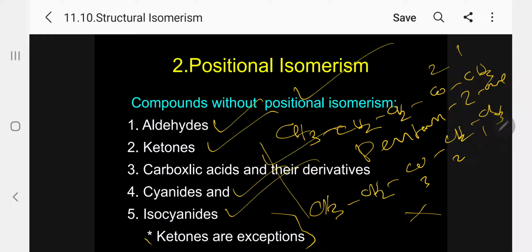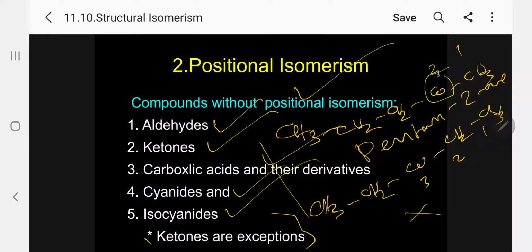Because no book is touching this part. They will give only the ether example and escape. They are not at all dealing with the ketone. Let me explain why it is not positional. When you go to metamerism at a later stage, the definition is that it is due to a difference in arrangement of carbon atoms.